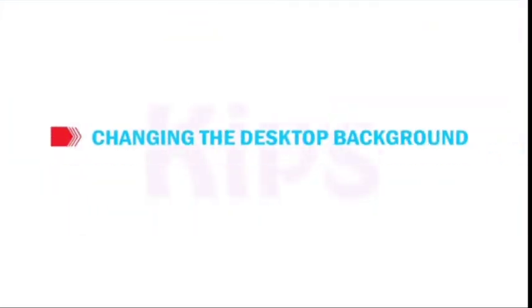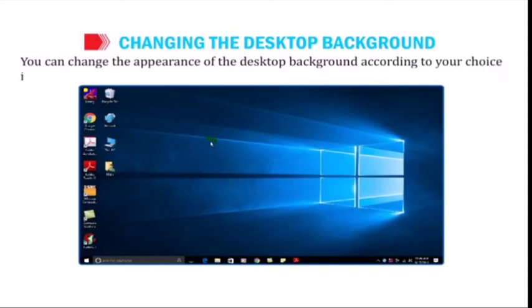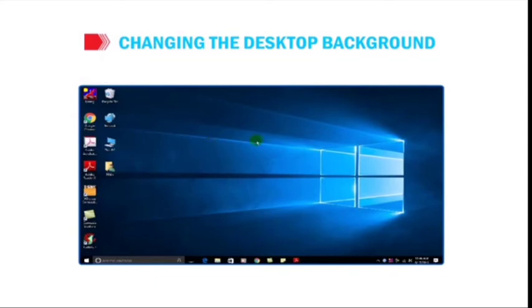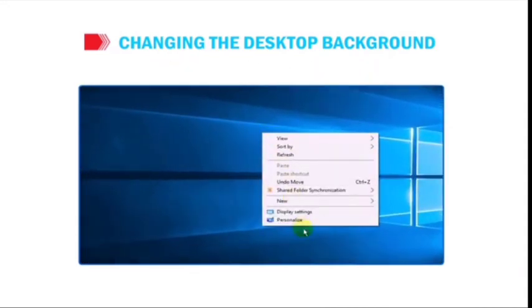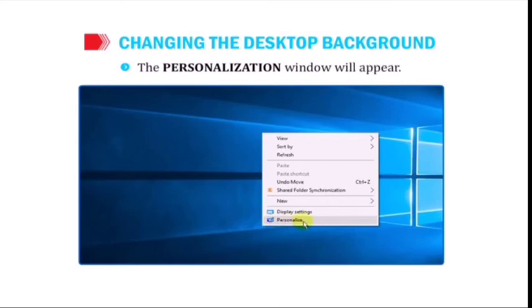Let's talk about the steps of changing the desktop background. You can change the appearance of the desktop background according to your choice in the following way. Right-click anywhere on the desktop. You will find the list of options. This is called shortcut menu. Select the Personalize option. The personalization window will appear.